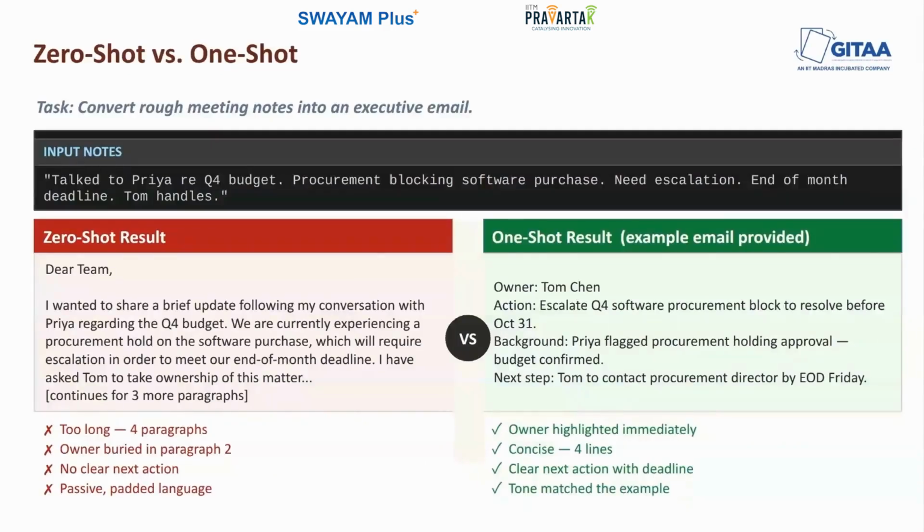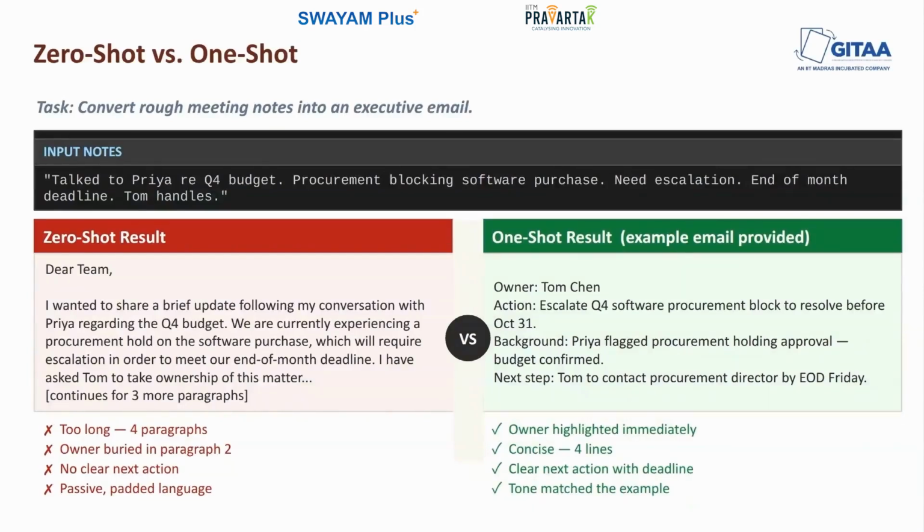Now, let me show you the concrete difference with a task that you might encounter regularly, that is converting rough meeting notes to a polished executive email. So here are the notes. Talk to Priya regarding Q4 budget, procurement blocking software purchase, needs escalation, end of month deadline, Tom handles. In a zero shot result, we are just going to say convert these rough notes into an executive email. And in the one shot result, we are going to give an example just like we did earlier. And the outputs are what you can see on the screen.